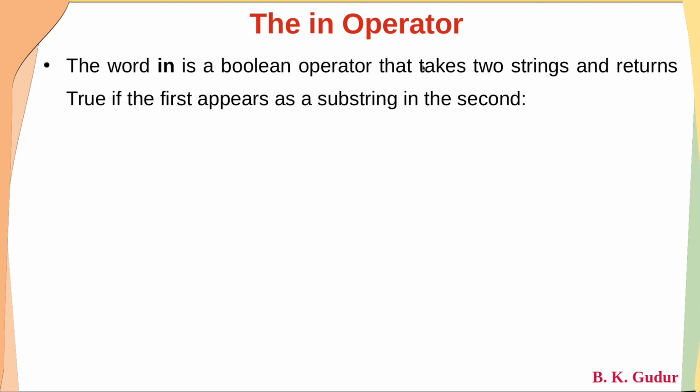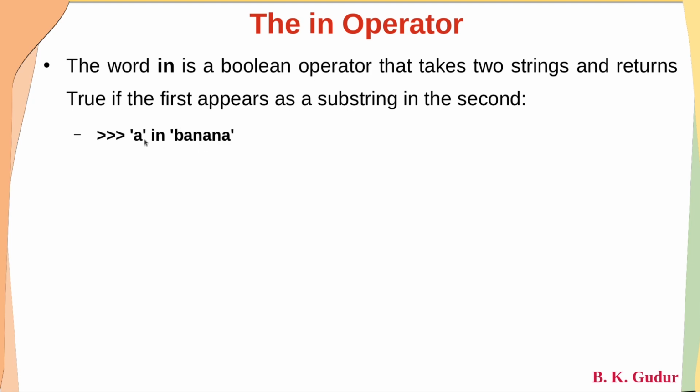What it does is it takes 2 strings and checks whether the first string appears as a substring in the second. Like, for example, dear students, if you take A as the first string, A in banana means whether A appears in banana.